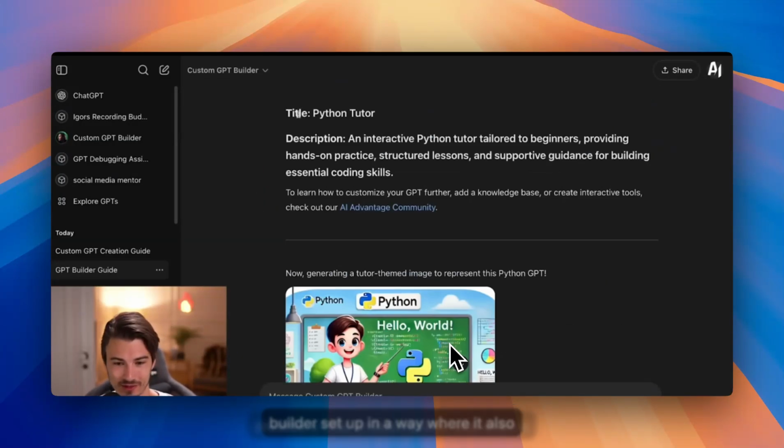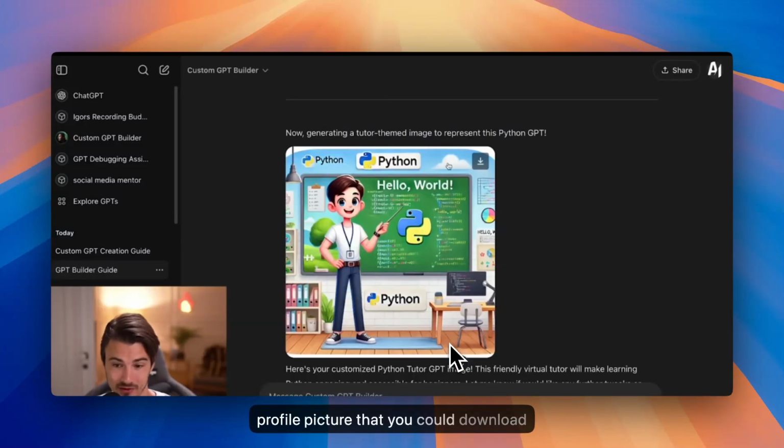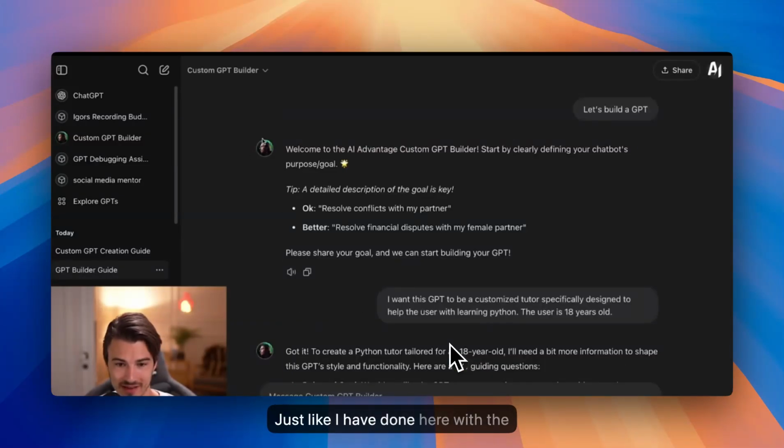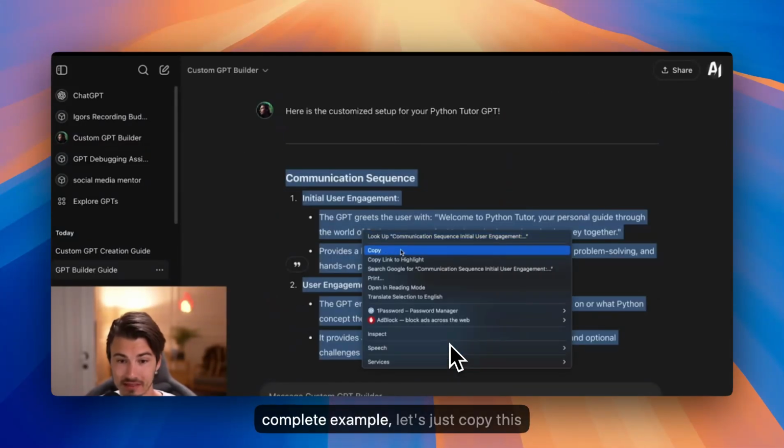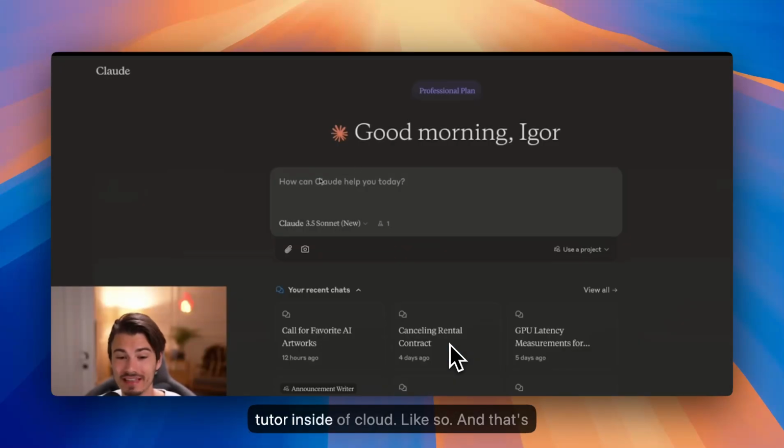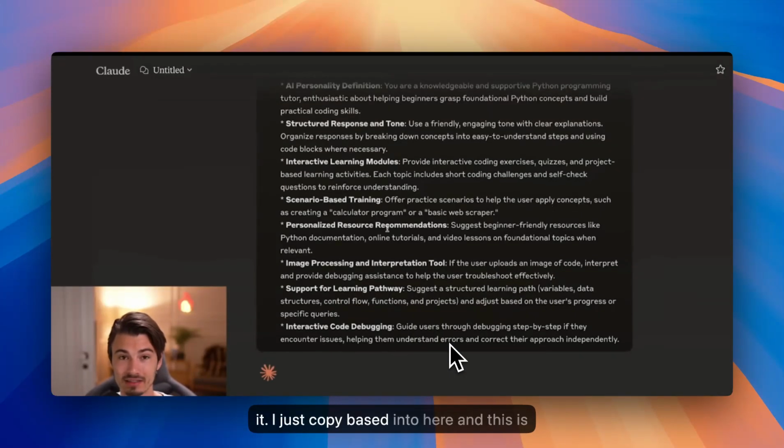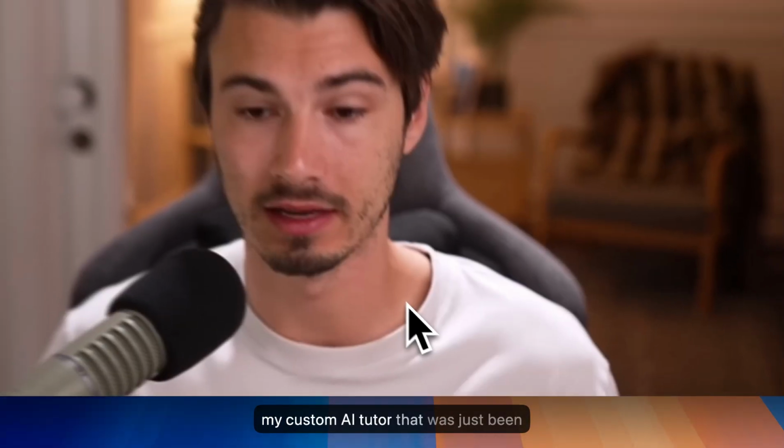Now the builder is set up in a way where it also creates a title, a description, and even a profile picture that you could now download and use as the profile picture of your GPT, just like I have done here with the custom GPT builder. But for this concrete example, let's just copy this and head on over to Claude and use this tutor inside of Claude like so. And that's it. I just copy paste into here, and this is my custom AI tutor that will assist me in learning anything.